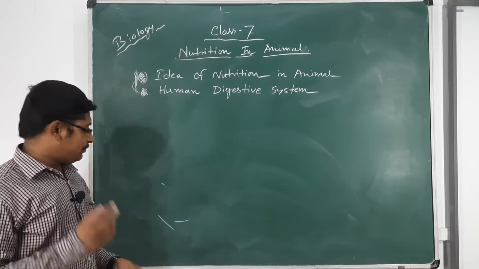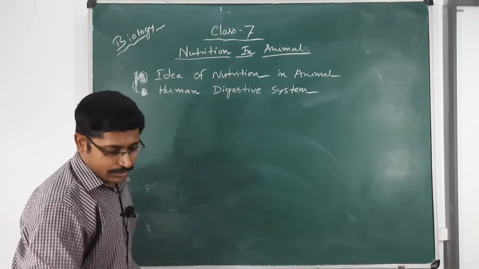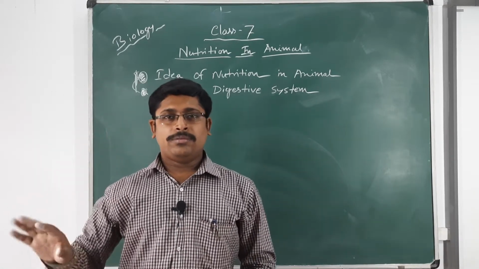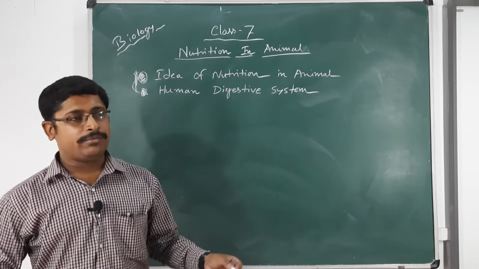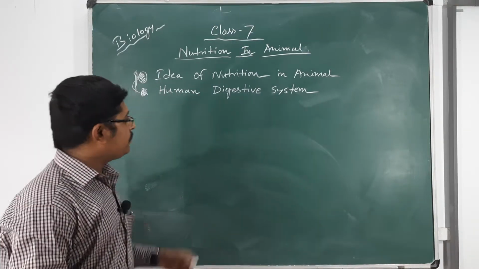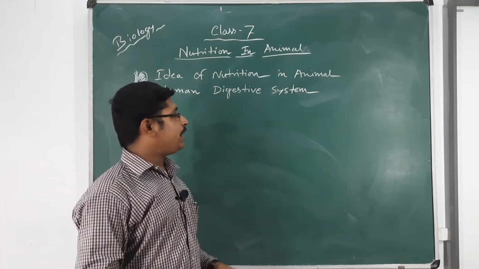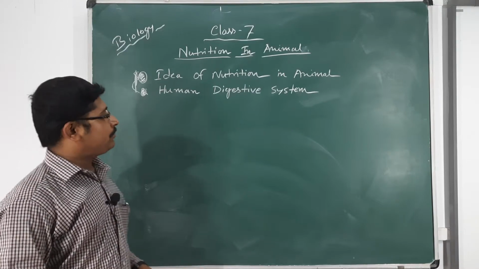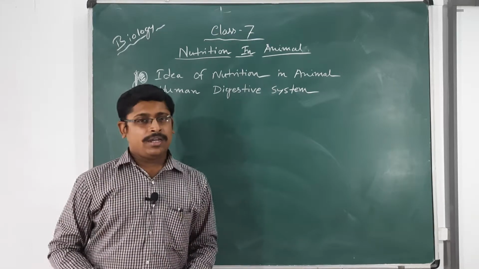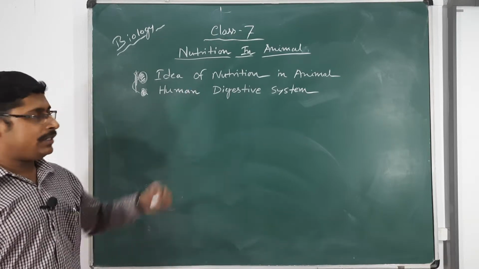So first of all, let me start with the idea of nutrition in the case of animals. You know that it is the heterotrophic mode of nutrition. Why heterotrophic? Because, bearing some exceptions like euglena, cyanobacteria, etc., animals are mostly heterotrophic because they cannot synthesize their food by themselves. So they have to depend for food on the green plants. They are the consumers, not the producers. So this is called the heterotrophic mode of nutrition. I am not rewriting it because you already know that. Just for the beginning's sake, I have told you once again.